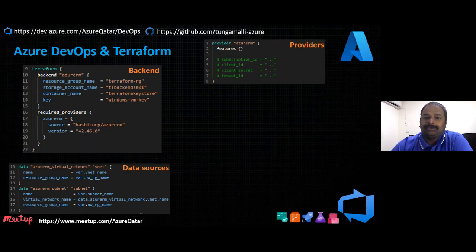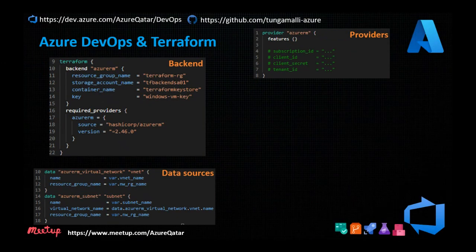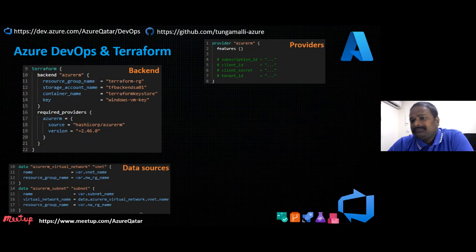Let's say you're creating a compute Azure virtual machine and you want to use the existing virtual network and the subnet. Those are called data sources.